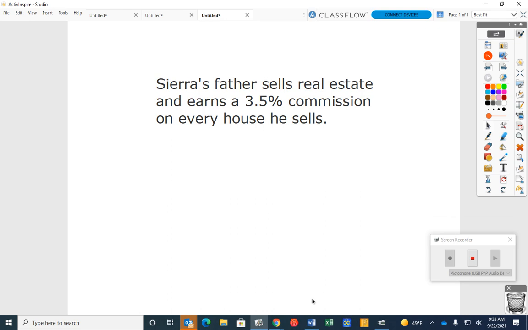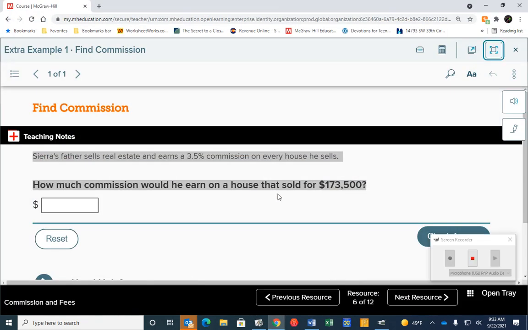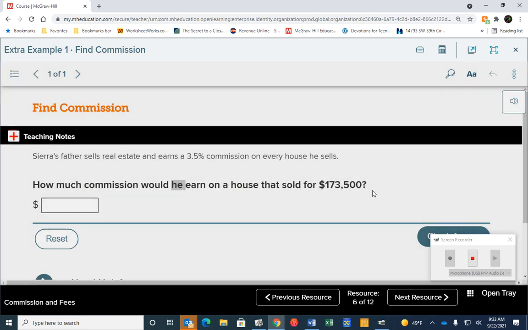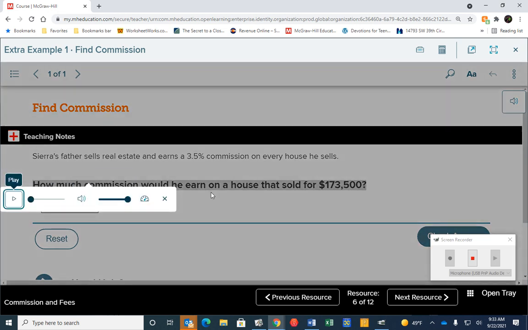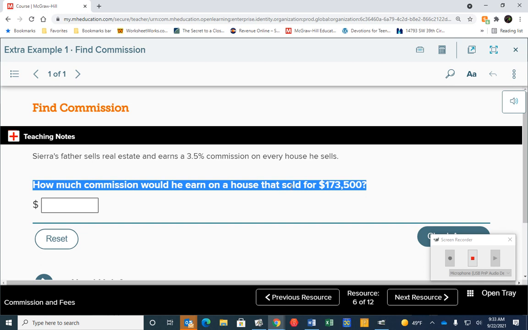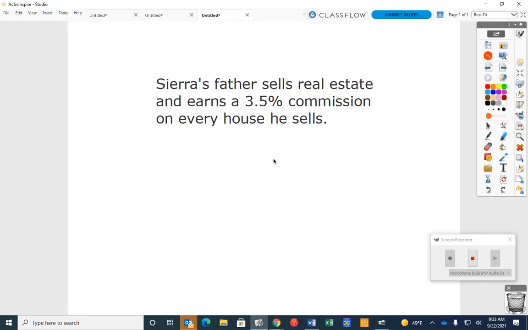Okay, so I didn't copy the other part. Let me go back to this real quick. All right. Sorry, guys. Okay, commission, $173,500. I'm just going to write it. Wait, $172,000? $173,500 house.